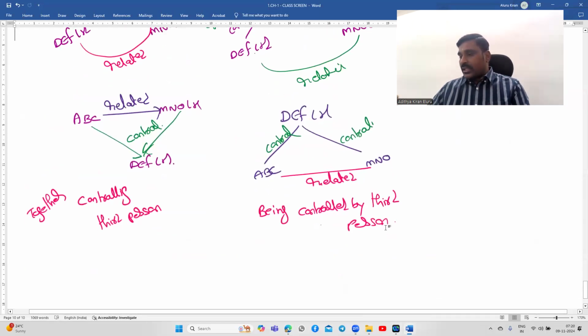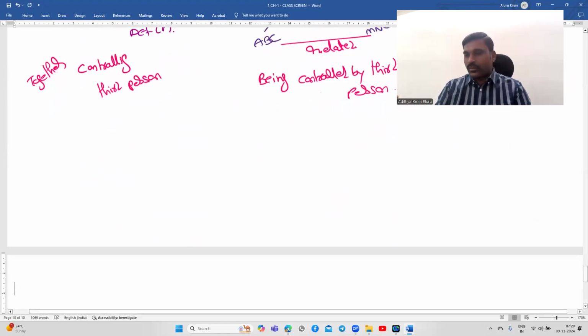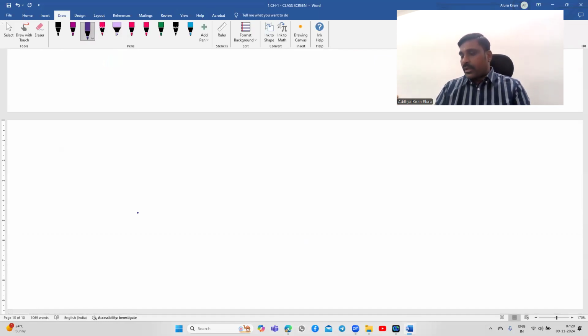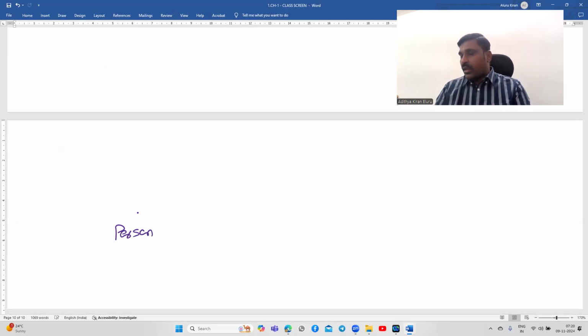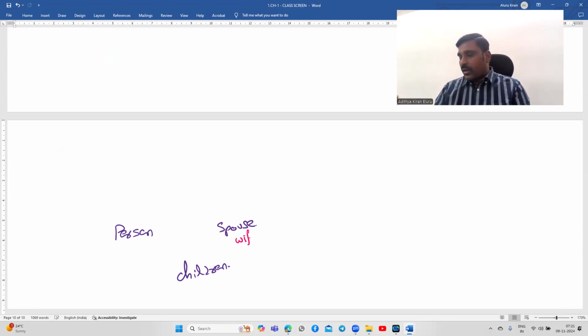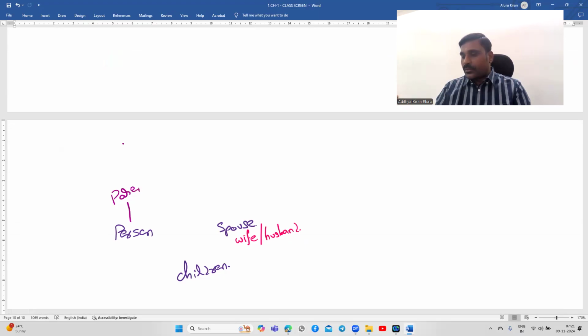So some taxable person is there, a registered taxable person, with spouse and children. The spouse means wife or husband. It can be wife or it can be husband. And now this person's parents and this person's grandparents.